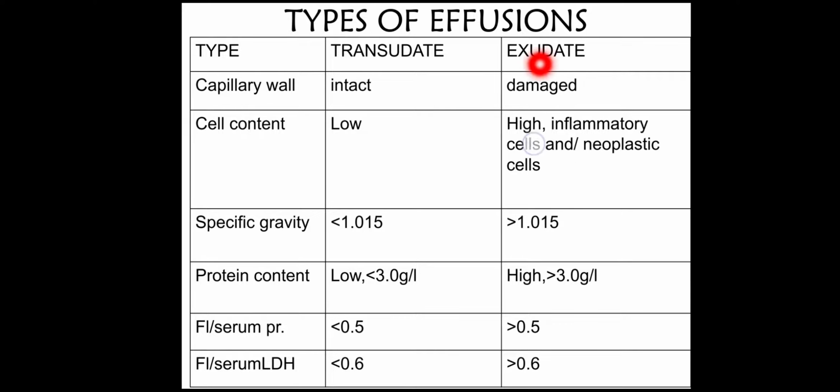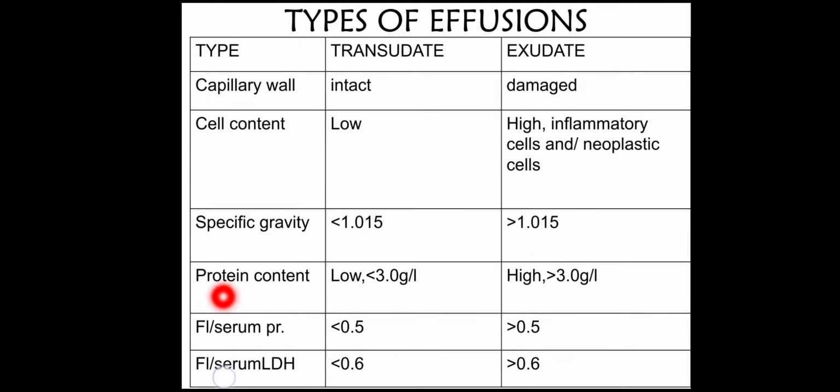Because it is leaky, there is a high content of inflammatory cells, neoplastic cells as well as proteins in case of exudate, while it will be low or absent in case of transudate. Now specific gravity, which depends on the solute content of that fluid, will be more in case of exudate because it is rich in proteins, while it will be less in case of transudate. So there is a cutoff value: less than 1.015 for transudate and more than 1.015 for exudate. Now protein content is again low in case of transudate, while it will be high in exudate.